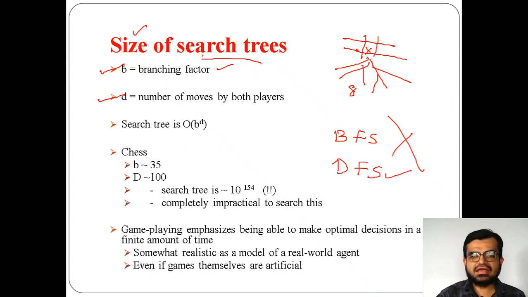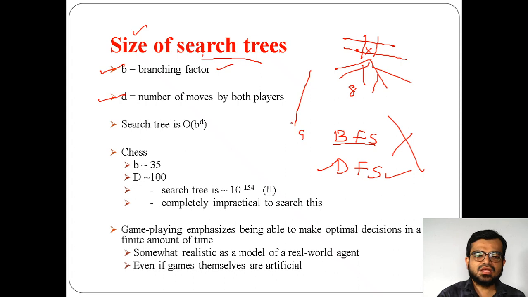Because every child is an option of the game, a possible outcome of the game. A player will not play all the options at the same time. It will select only one of them. That's why BFS is not applicable in game playing technique. But DFS is applicable because anyhow you go to the depth while searching for your goal node.